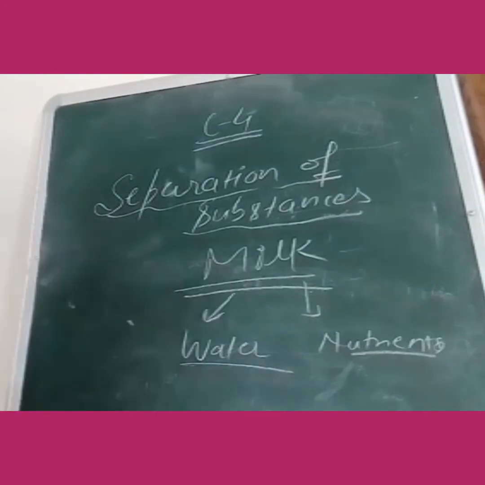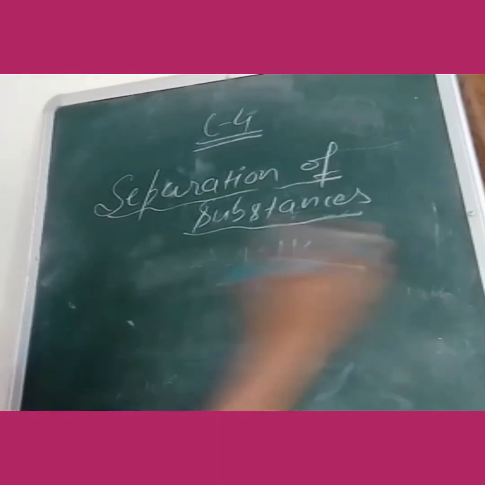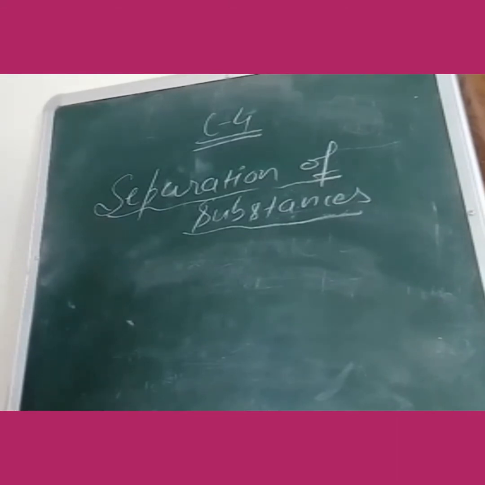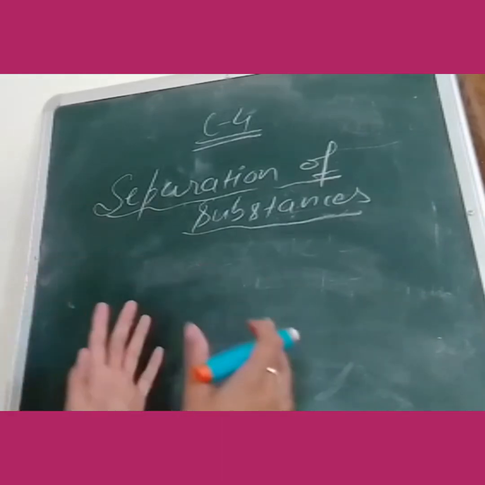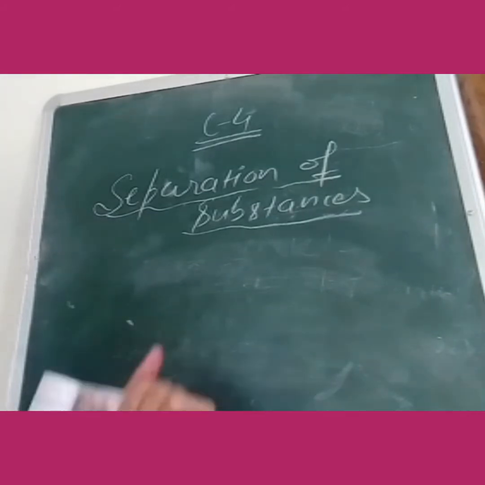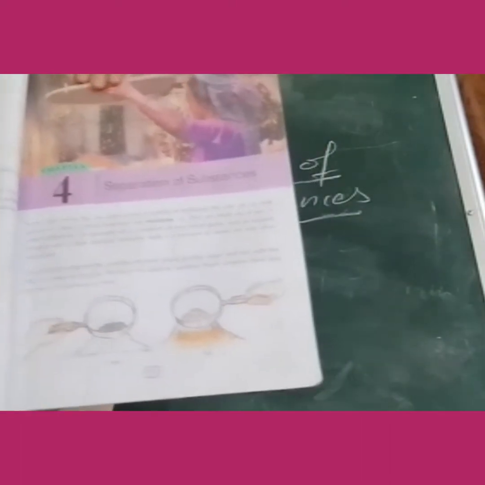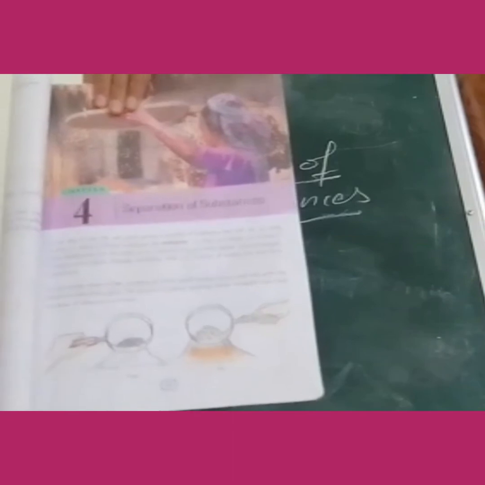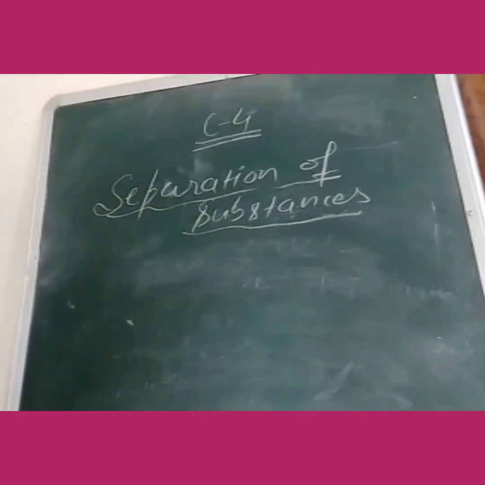Now try to observe any food sample like sugar, salt, or any pulses with the help of a magnifying glass. Magnifying glass means something with the help of which we can see the enlarged view of substances. I am not having that magnifying glass, so let me show you from the book. This is called a magnifying glass. With its help, we will see the different particles in any food item.